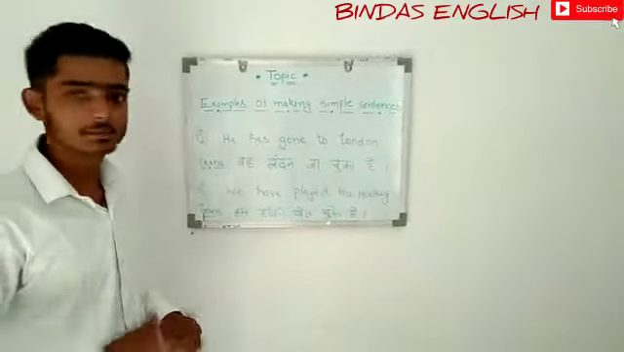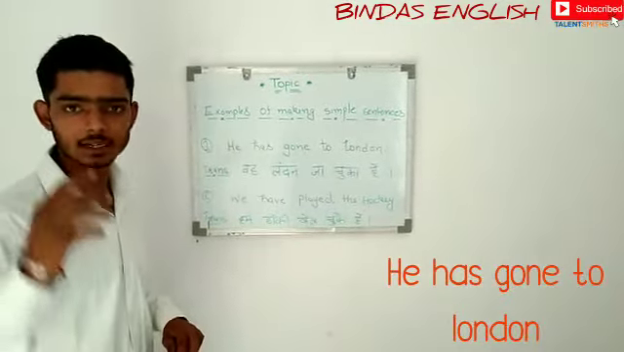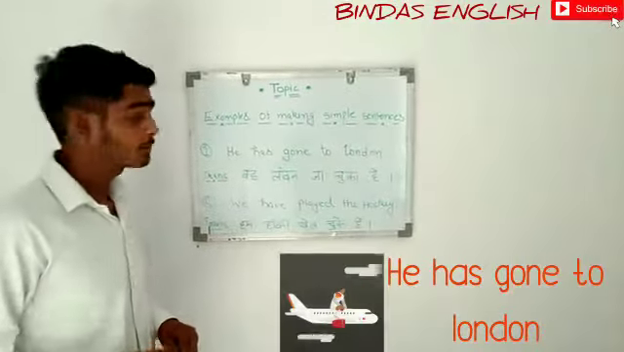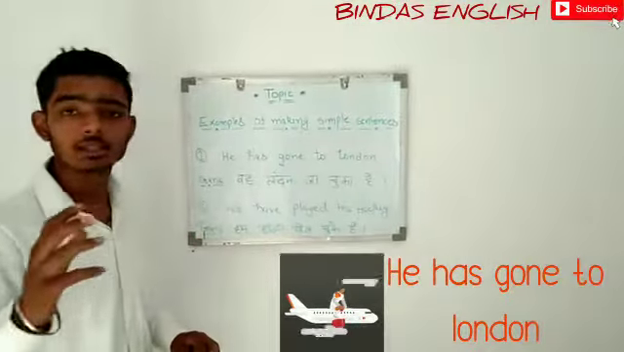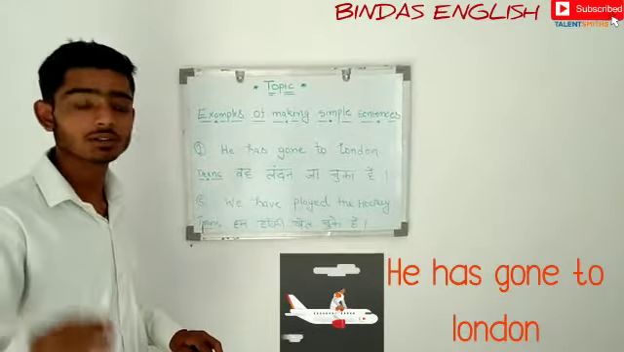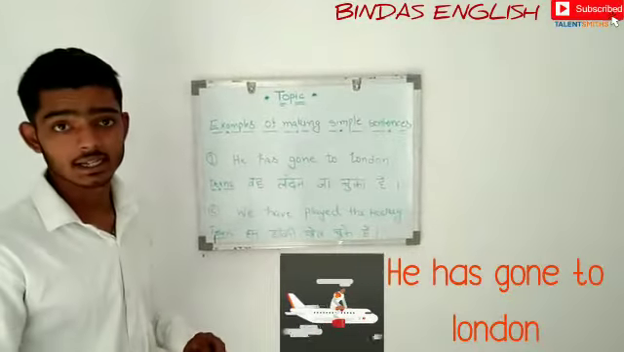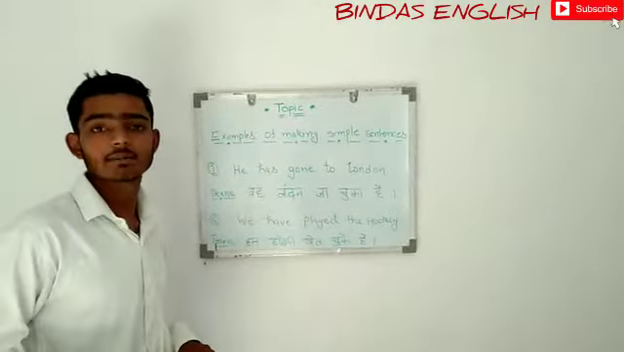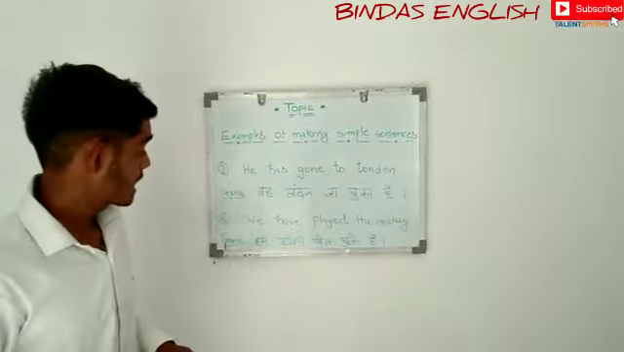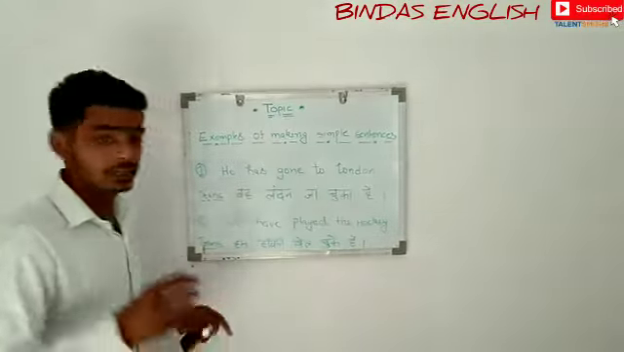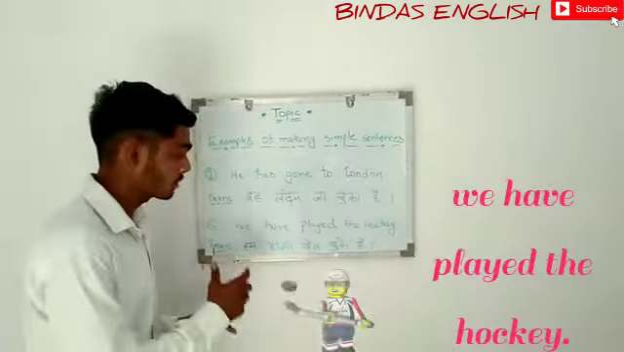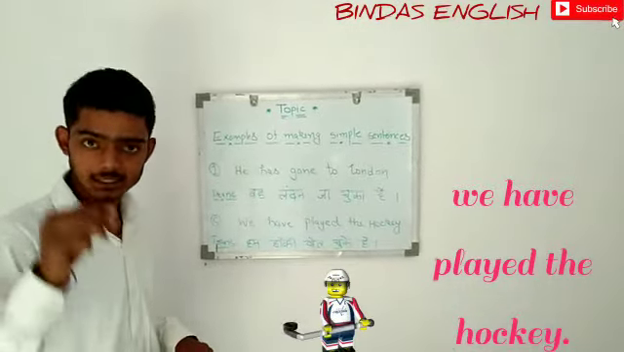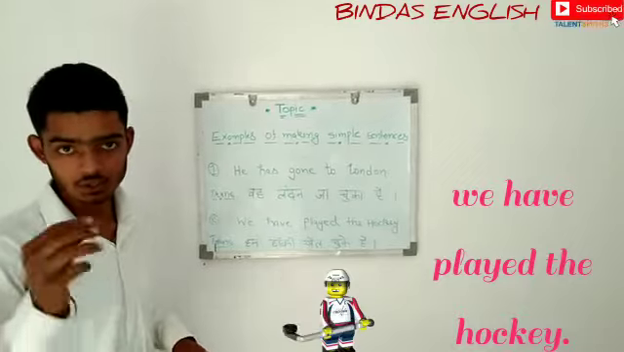Now I am going to take some examples related to present perfect tense, so you can understand more easily. The first example is: he has gone to London. That is, वह लंदन जा चुका है. The work has just been completed, and we are describing that he has gone to London. In our second example: we have played hockey. हम hockey खेल चुके हैं. This sentence is also saying that this work has just been completed.